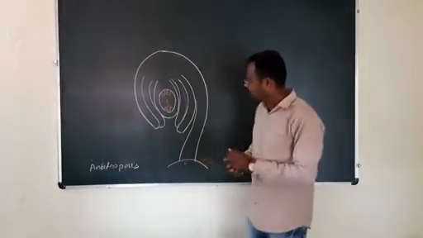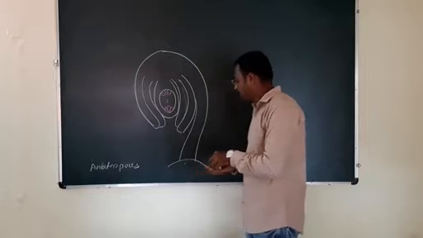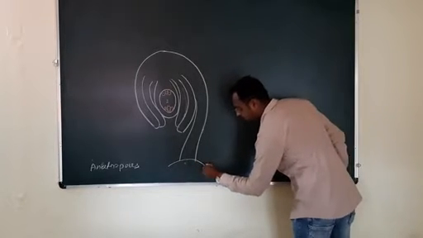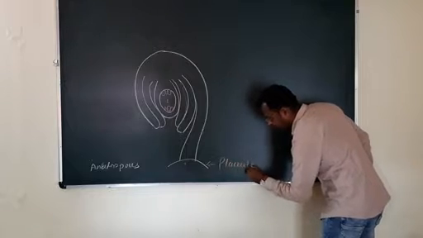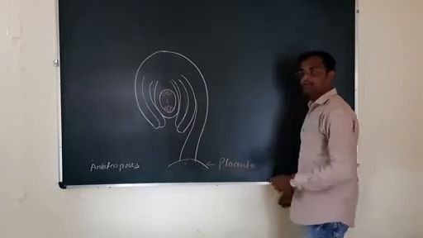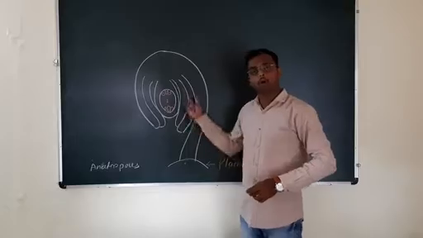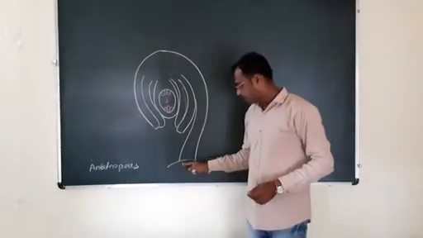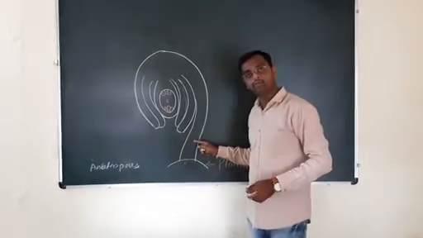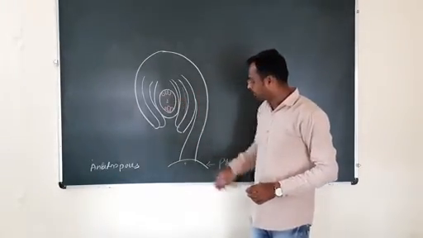Let us study the parts of this anatropous ovule. Here the first part is the placenta. This part is called as a placenta, where ovule is attached or ovule is born in the ovary.